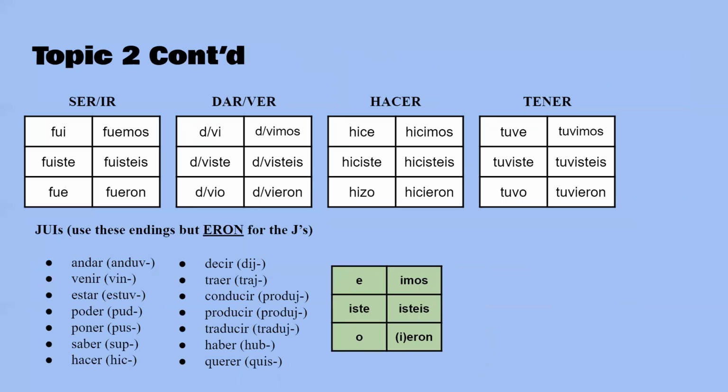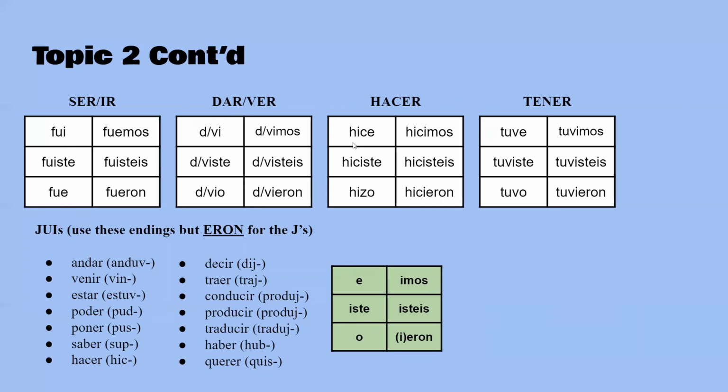We have more irregulars. So these are some verbs that are very irregular. Ser and ir are the same in the past tense, and they are fui, fuiste, fue, fuimos, fuisteis, fueron. Dar and ver are the same, except they have a V or a D, depending on which one you use: di, diste, dio, vi, viste, vio, dimos, vimos, disteis, visteis, dieron, vieron.